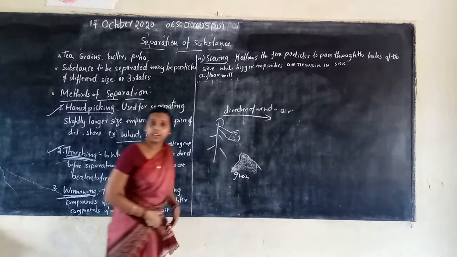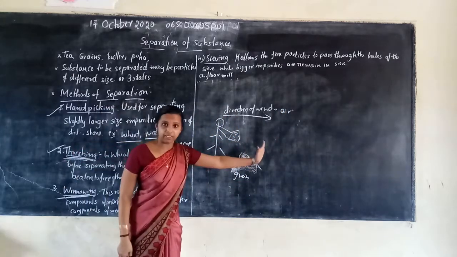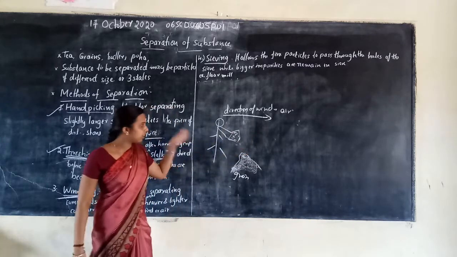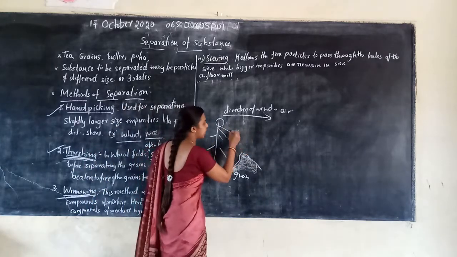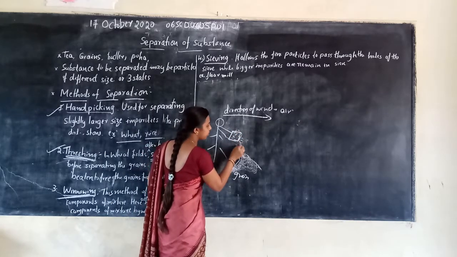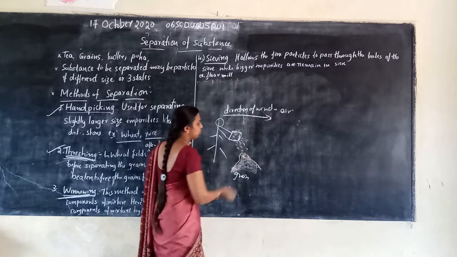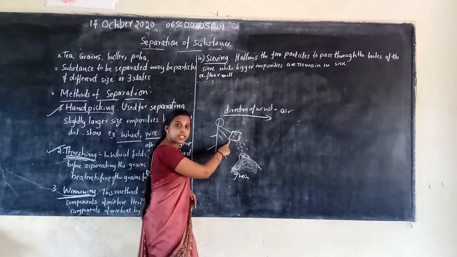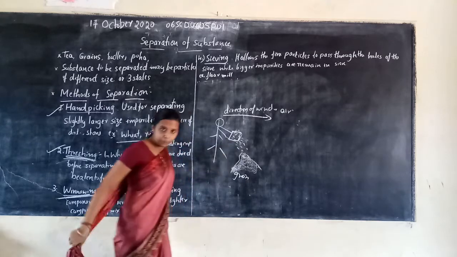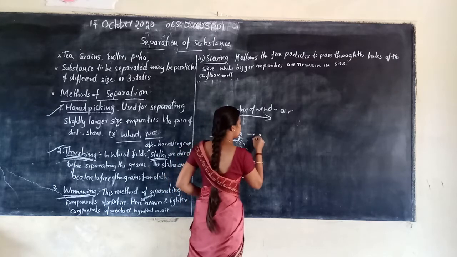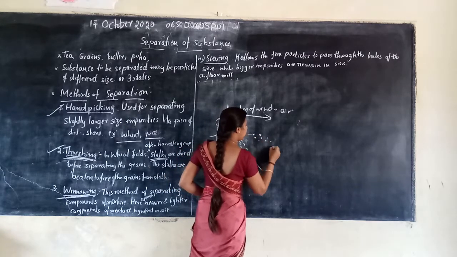If the wind blows this way, what happens? The mixture of grains here in this box starts to flow down. The grains contain dust materials and impurities, which are lighter particles, and these flow away.